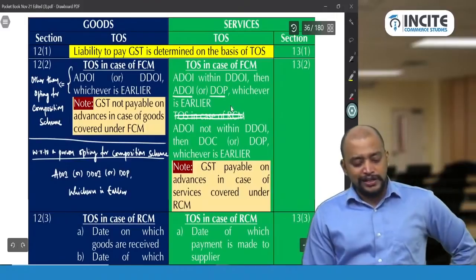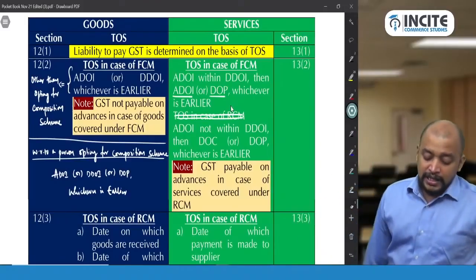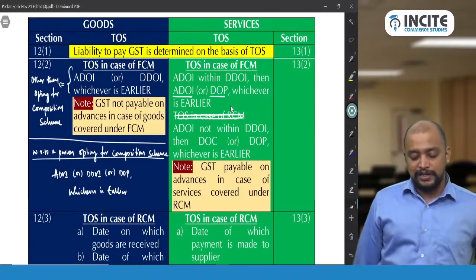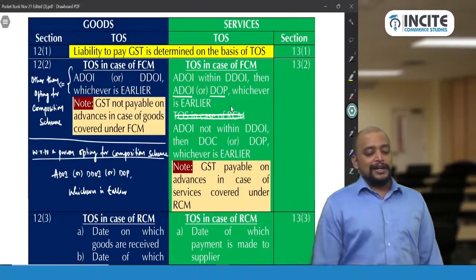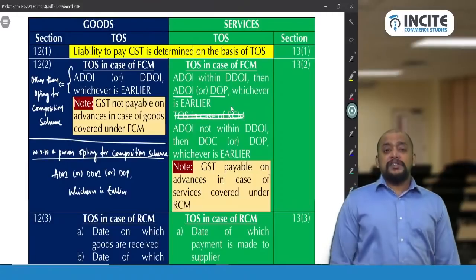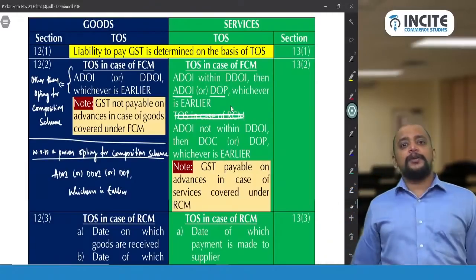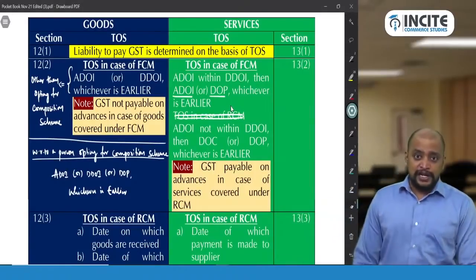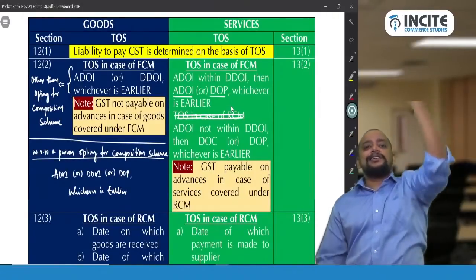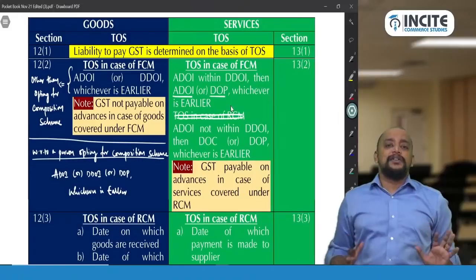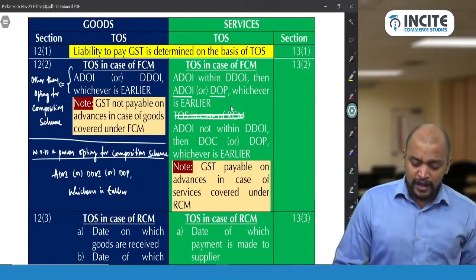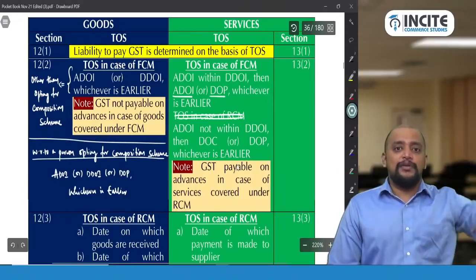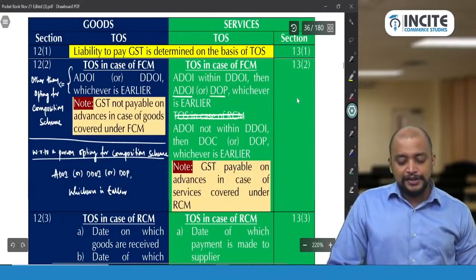If invoice is not given within due date, then date of completion or date of payment, whichever is earlier, should be taken. That is, if invoice is given within due date, invoice date or payment date, whichever is earlier. If invoice is not given within due date, then completion date or payment date, whichever is earlier, will be taken. So therefore date of completion also will become the time of supply. This is in case of 13.2.